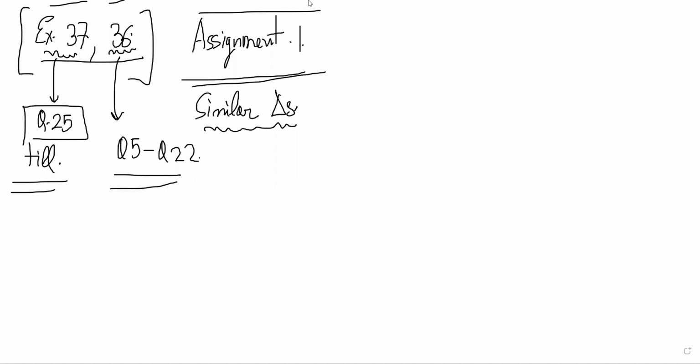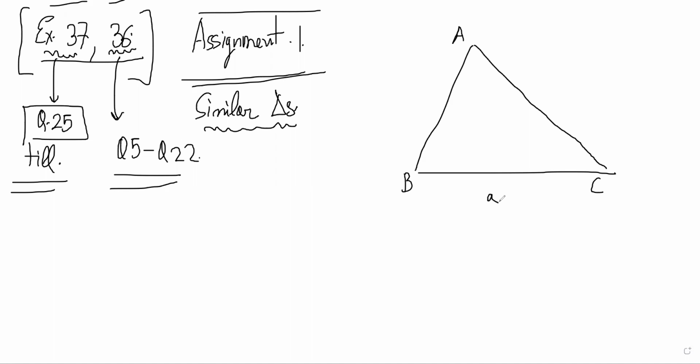Sir, can you tell that area of triangle formula again? Which one? Half bc sine A. Yes, sir. It's very easy. You have, suppose, a triangle ABC. This is A, this is B, this is C. So think of a as the base.